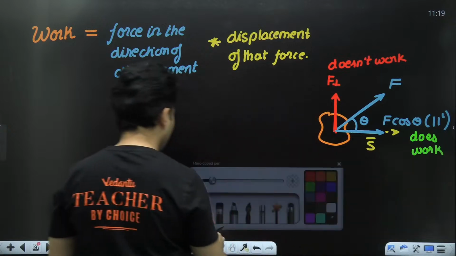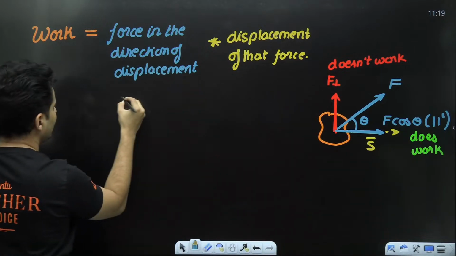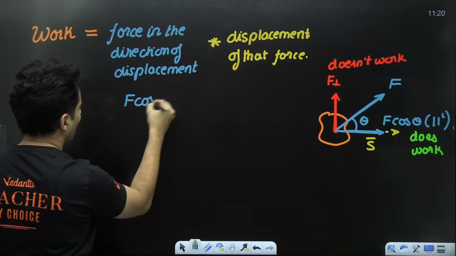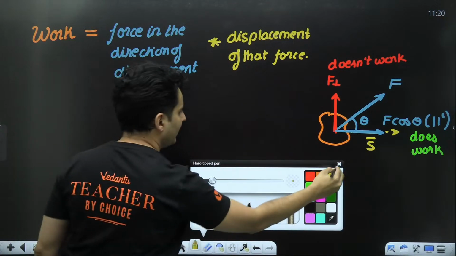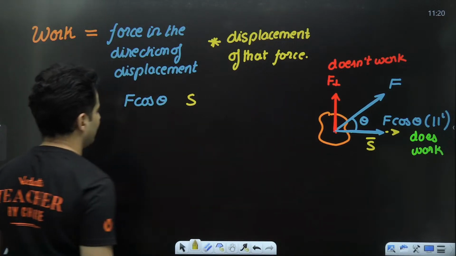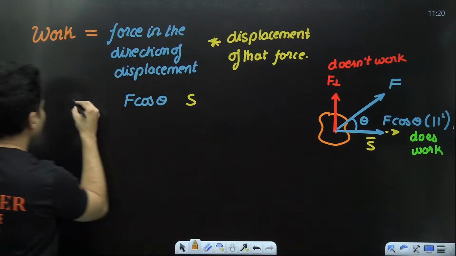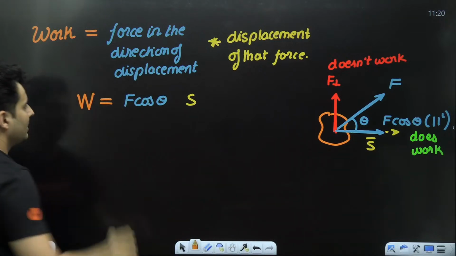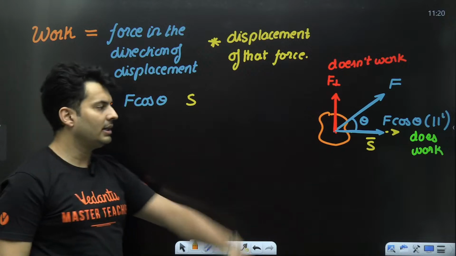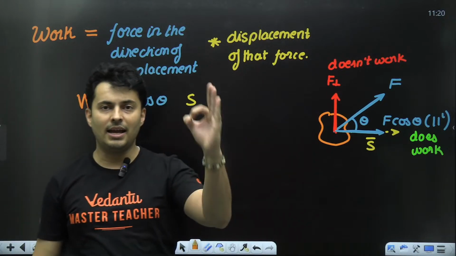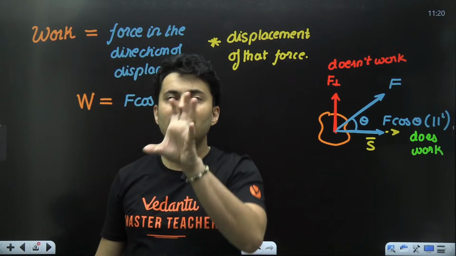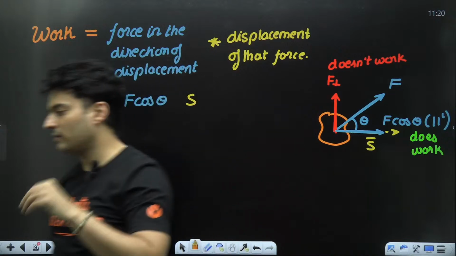So as per this definition, the force along the displacement will be nothing but F cos theta, and the displacement itself will be nothing but s. So that is basically your work. Symbol for work is W. So W = F cos theta into s. F is the force, theta is the angle between the force and the displacement, s is how much you have moved.